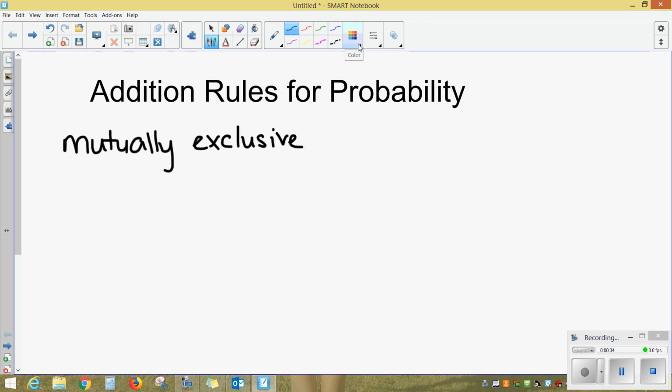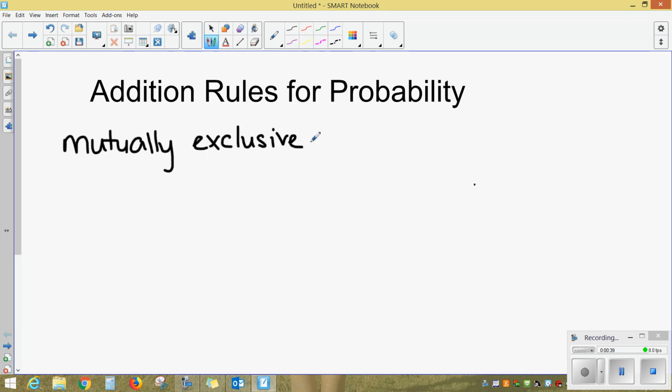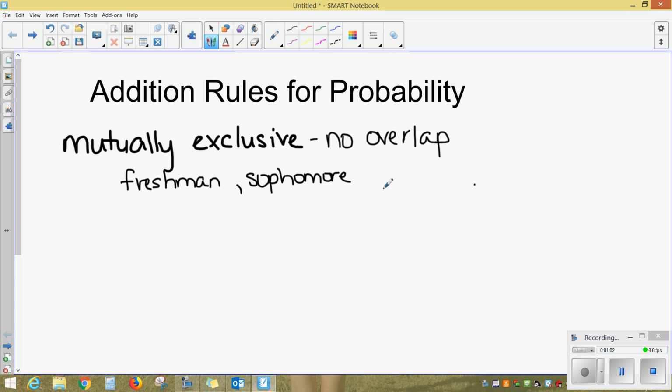Okay, two events are mutually exclusive if they cannot both happen at the same time. Okay, I'm going to write no overlap there. If they can't happen at the same time, then they're mutually exclusive. So, for example, if I am a freshman and somebody else is a sophomore, those events are mutually exclusive. A student is either a freshman or a sophomore, but they can't be both at the same time.